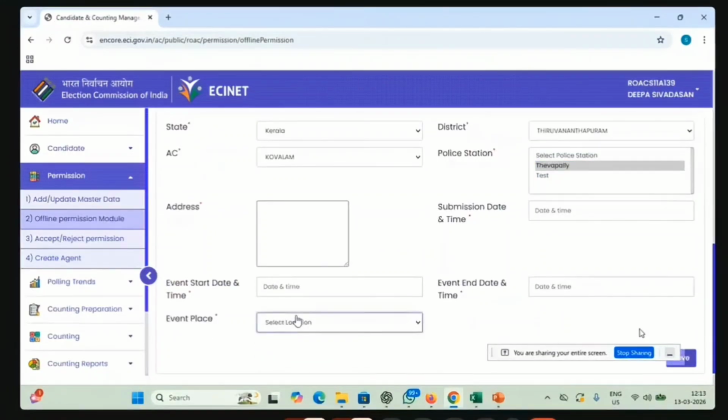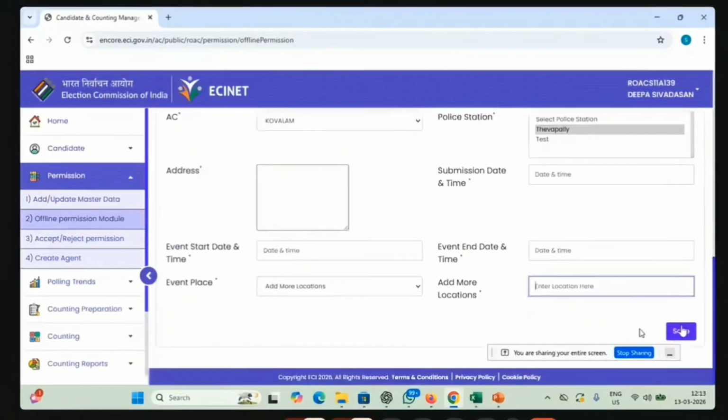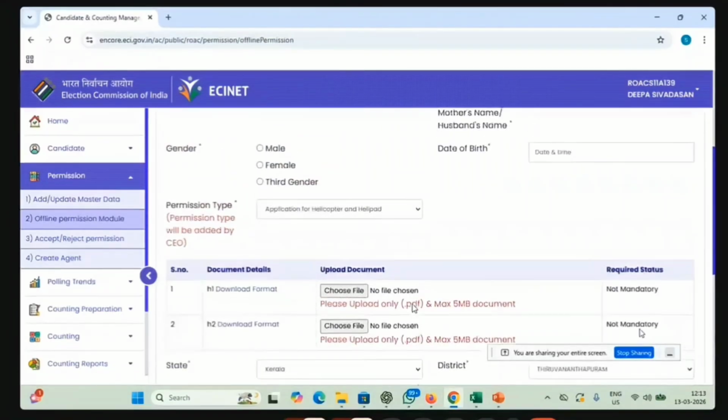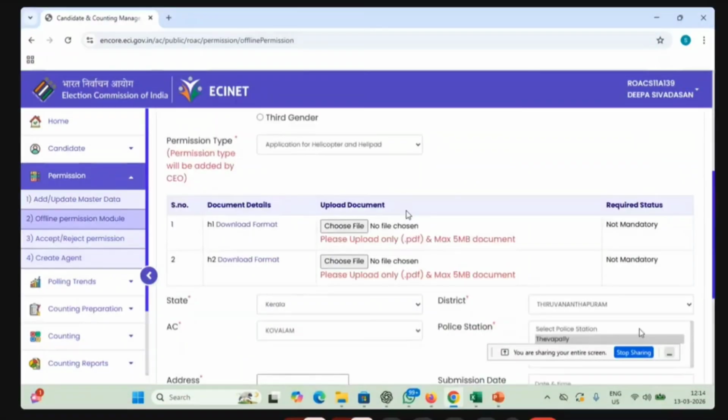Here, what I have said about the location: even if you have not added the location, it is not an issue, because there is an option for add more locations, and the concerned person can add the location here and save it. This is all that happens in the offline nomination, and also in the case of online nomination. These formats will be uploaded by us only, means the CEO office only, and we will be dealing with it. Every permission has to be digitalized.